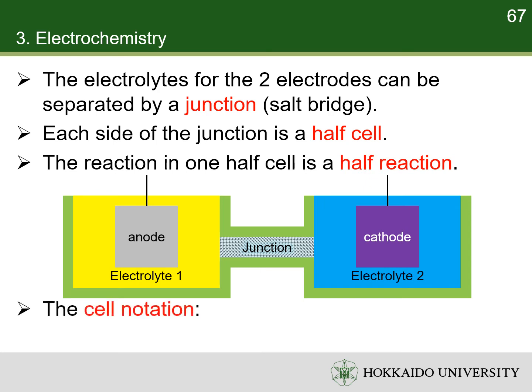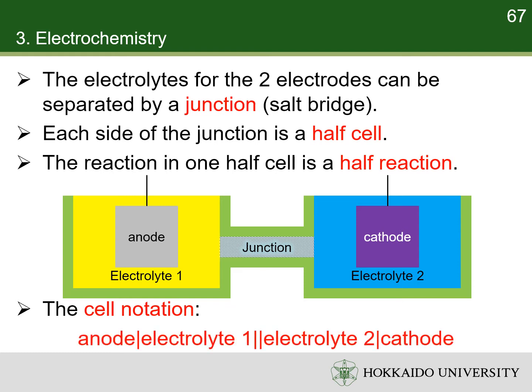To denote an electrochemical cell, a cell notation is used. It is composed of the formula of each electrode and individual substance involved in the redox reaction across the cell, with all other common ions and inert substances being ignored. The substances in contact with each other are separated by a vertical bar. It is common practice to represent the anode to the left and the cathode to the right, and to put electrolyte in the middle. If there are 2 electrolytes, they are separated by 2 bars representing a junction.